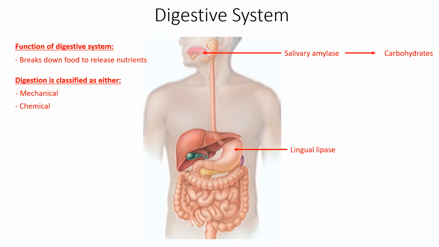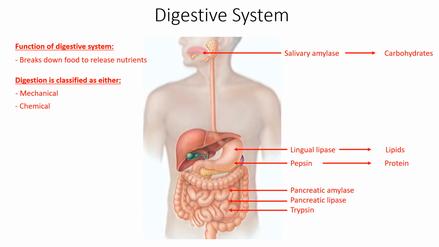Lingual lipase is an enzyme which initiates lipid digestion in the stomach. And pepsin is an enzyme which initiates breakdown of protein in the stomach. In the small intestine, carbohydrate, lipid, and protein digestion is completed with the help of pancreatic amylase, pancreatic lipase, and trypsin, respectively.